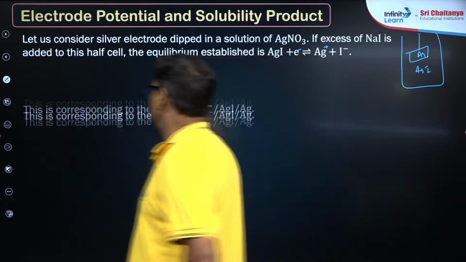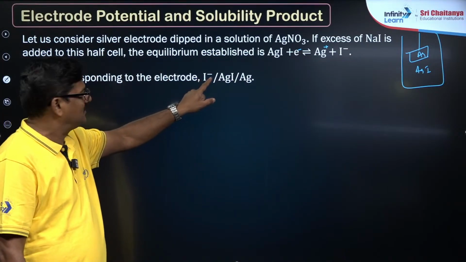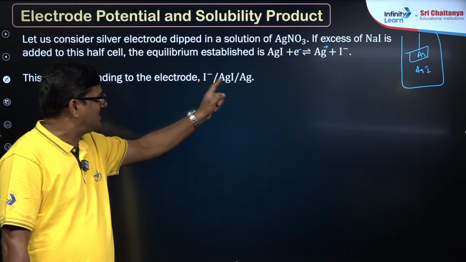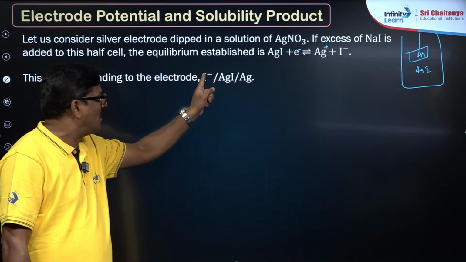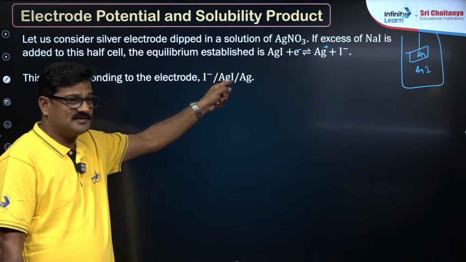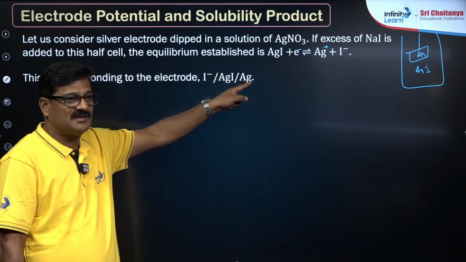Now the corresponding electrode is going to be I minus and AgI and Ag, and there is an oxidation and reduction process between these two. I minus loses an electron, oxidized to iodine, and silver plus is reduced to silver, right?